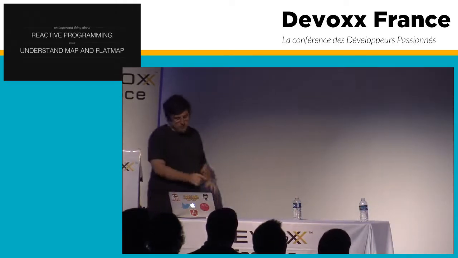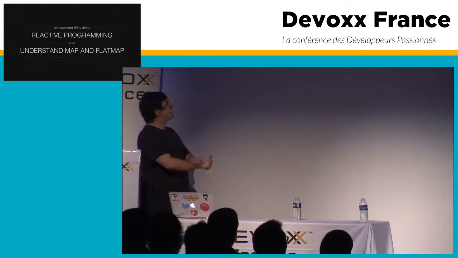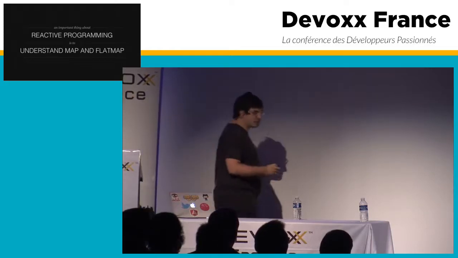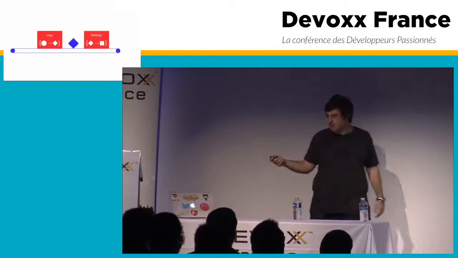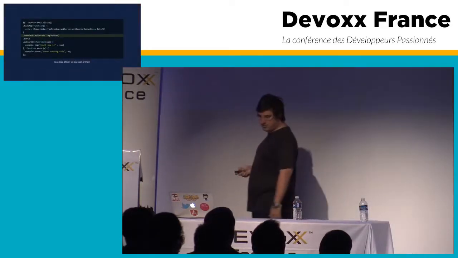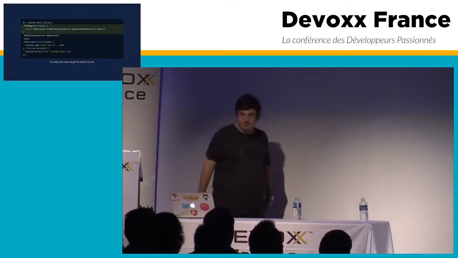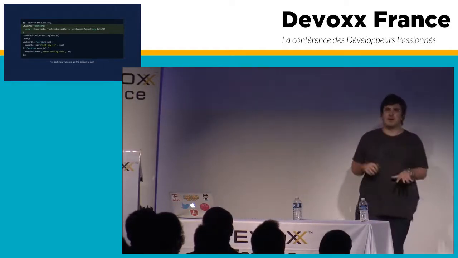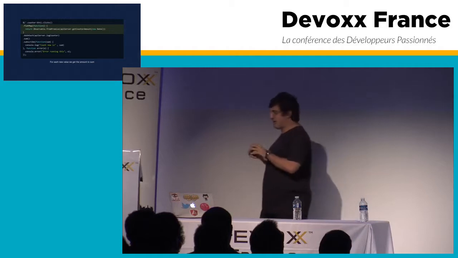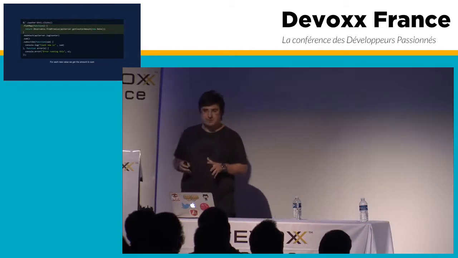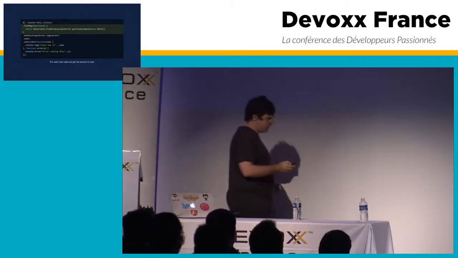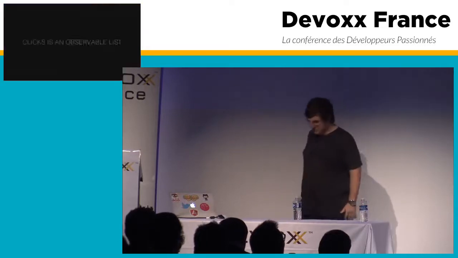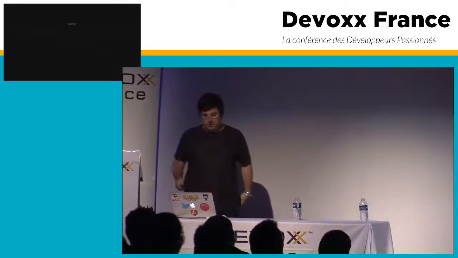So, an important thing about reactive programming is understanding map and flat map. I was showing previously in the code that we have here a flat map, and I was saying that this is actually converting from an empty click, from an empty event, to a counter amount. That is not entirely true, and I will just show it now with a little example.